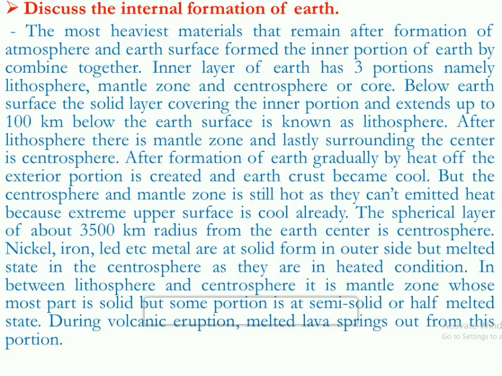The spherical layer of about 3500 km radius from the Earth's center is the centrosphere. Here basically nickel, iron, lead and other metals are melted, and they are in solid form in the outer surface. They are in melt form in the centrosphere because there they are in a heated condition.